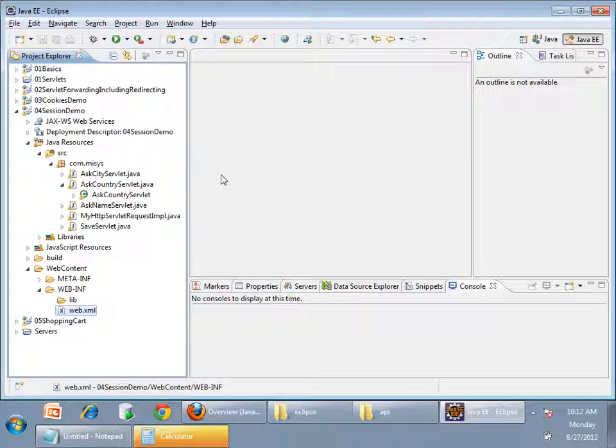There is a servlet with URL pattern /x. Let's say I have a rule saying whoever is accessing servlet X should have a role called admin. For accessing /y, he should be a CEO, let's say. There will definitely be roles in your company. What is your role? Maybe associate software engineer, senior software engineer. Like that there will be roles.